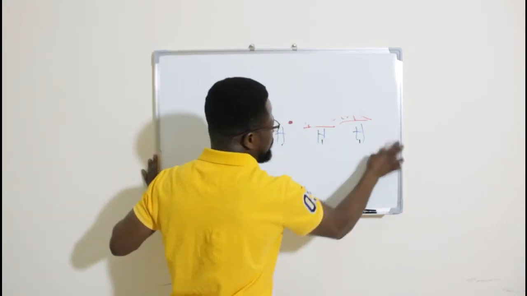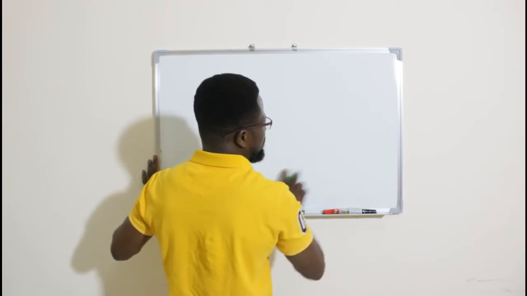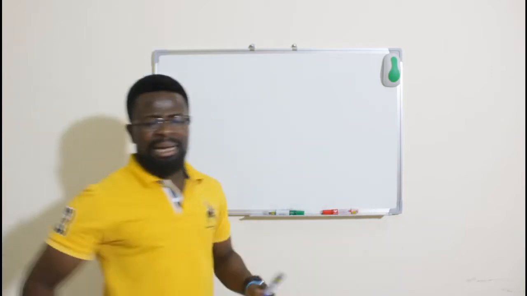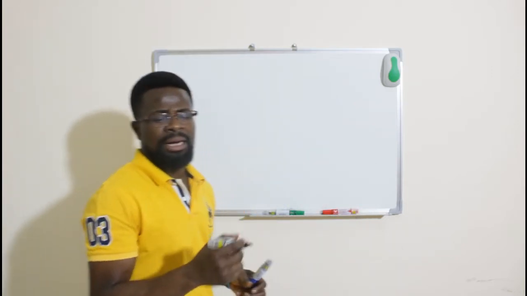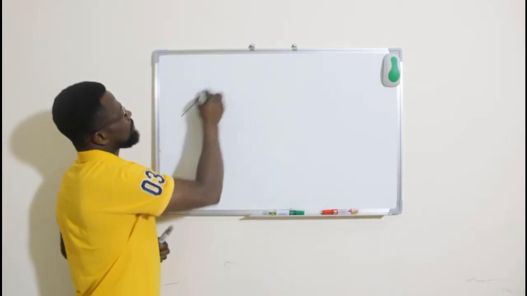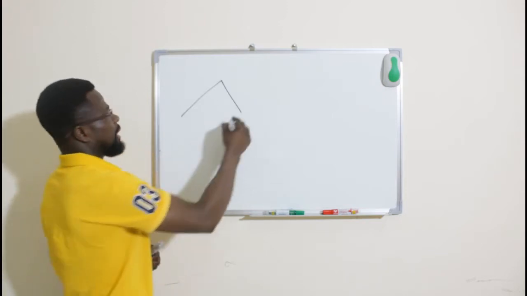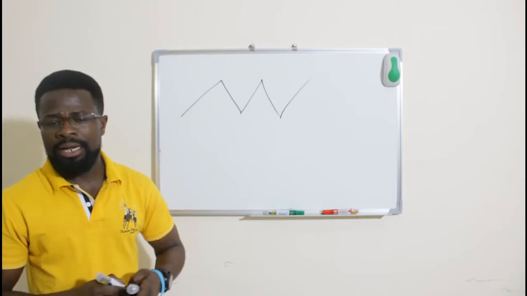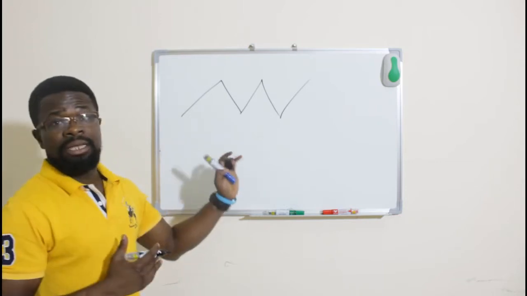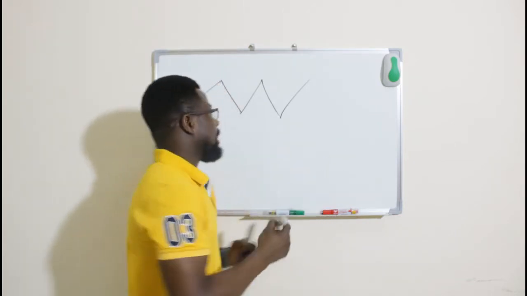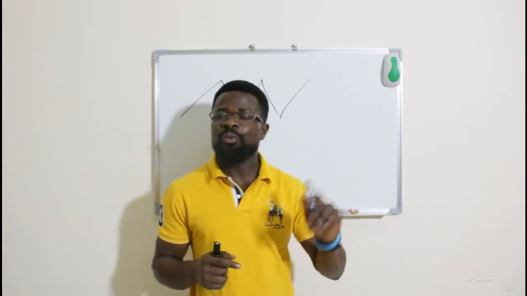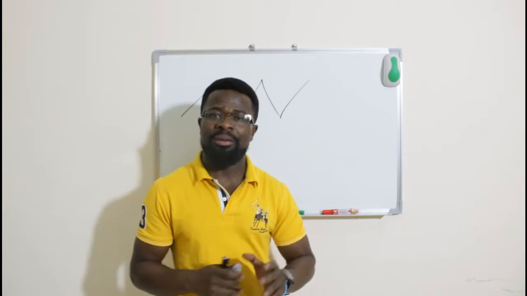Let's look at example number 2 and see something from there. Example number 2 is a situation where we can have something like this, and like this. So let's look at it. The first one we did was a straight chain hydrocarbon.